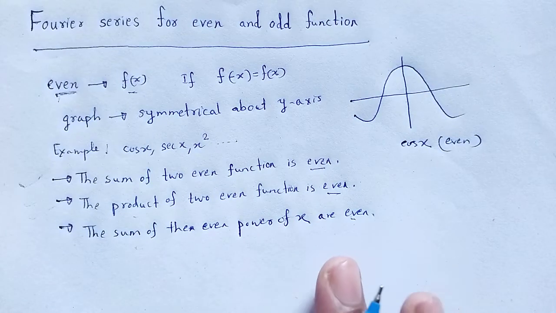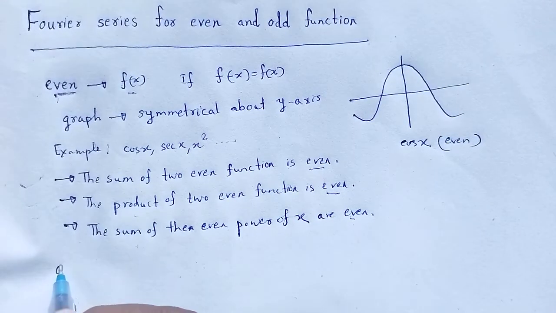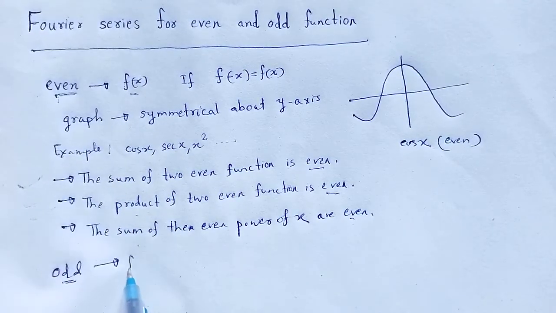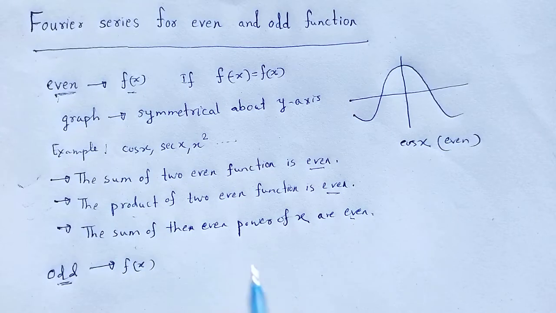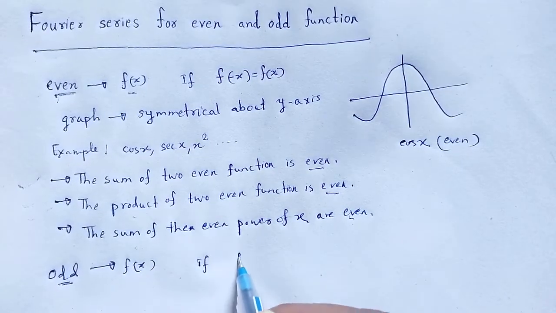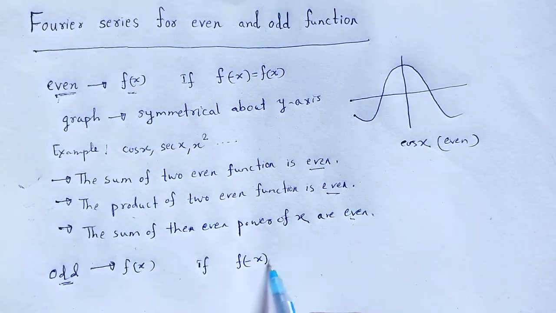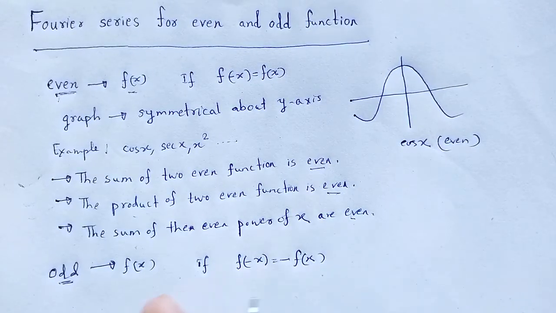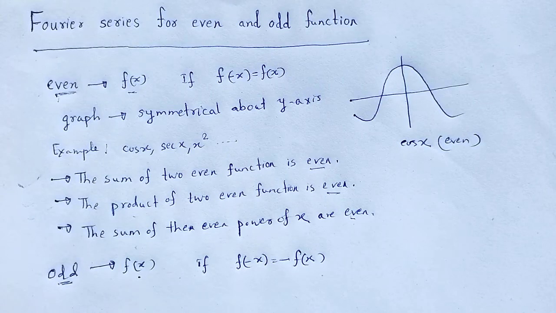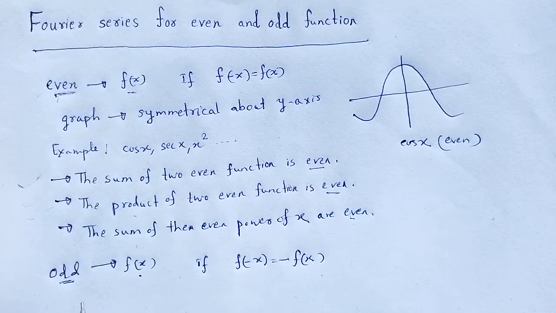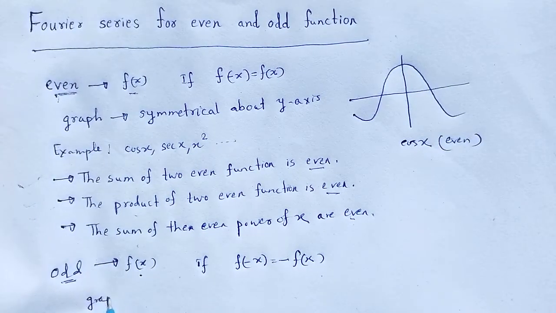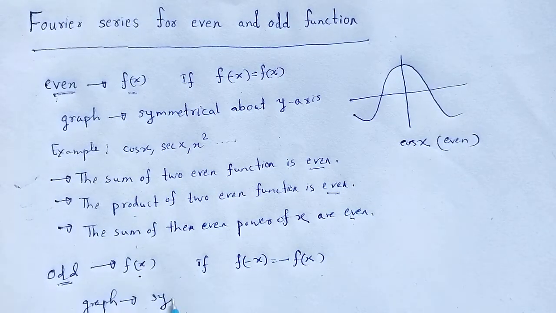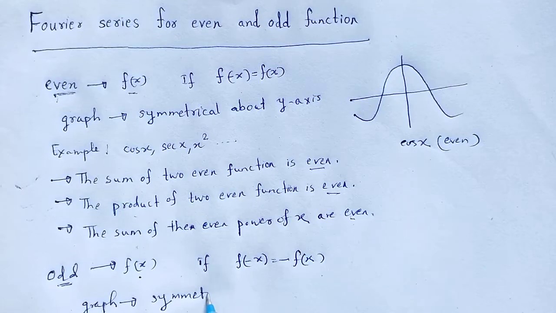Just its opposite is the odd function. What do we say is an odd function? If f of minus x is minus of f of x, then we call that function f of x an odd function, and the graph of f of x is symmetrical about the x axis.